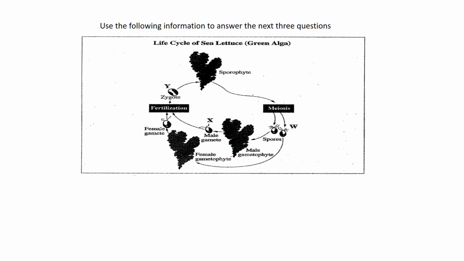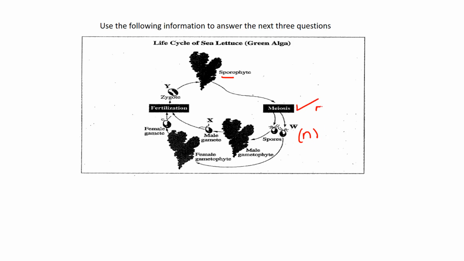So let's get right to the first question. There you should recognize that as alternations of generations. This one is for green algae. We can see we have a sporophyte stage producing spores. It's right inside the name, right? And those spores are going to be haploid. We know that because it was meiosis that did that.